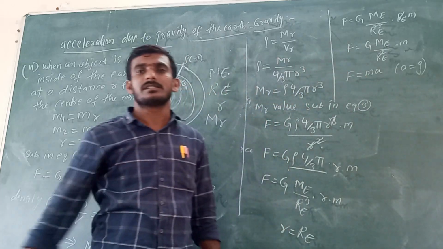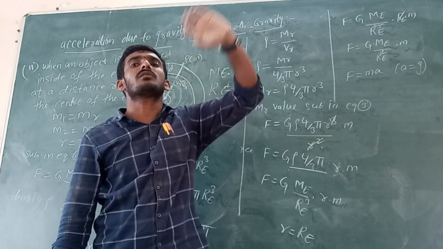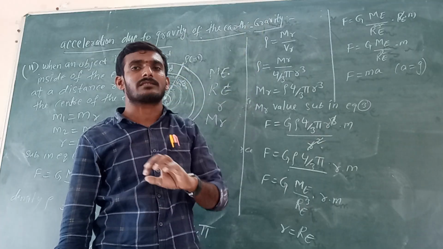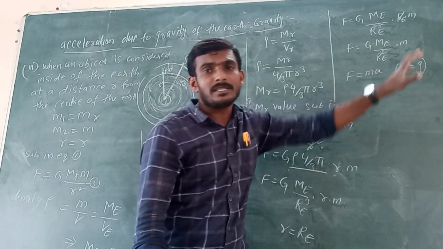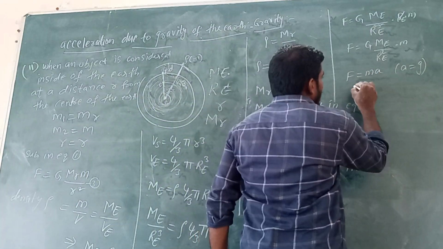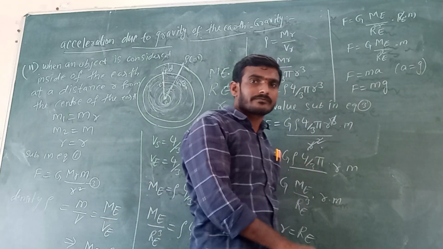Why? Because the acceleration is taking place only due to the gravitational force. That is why a becomes g. Substitute here, F equals mg.